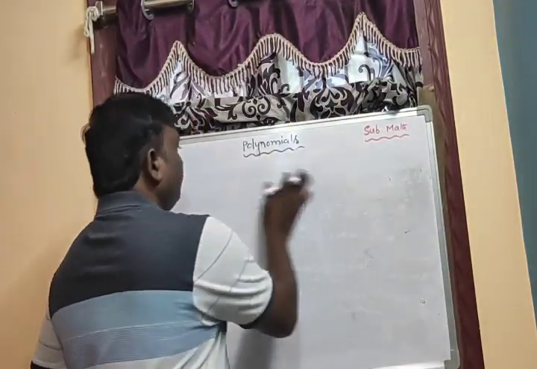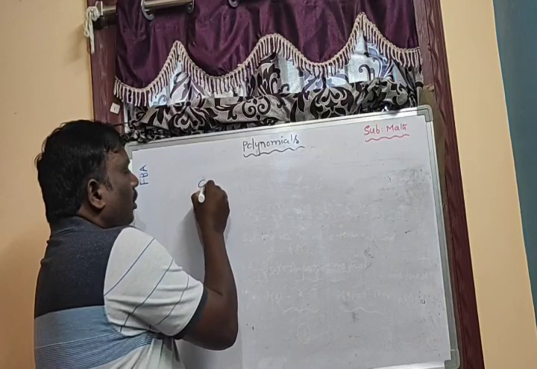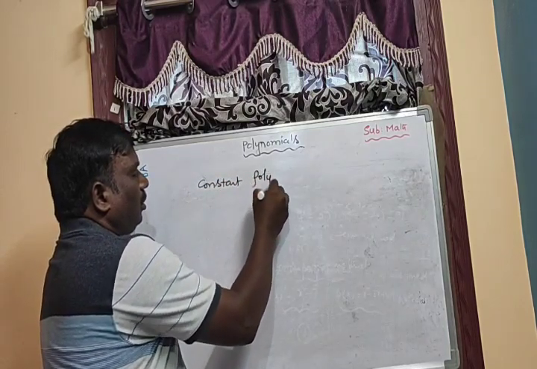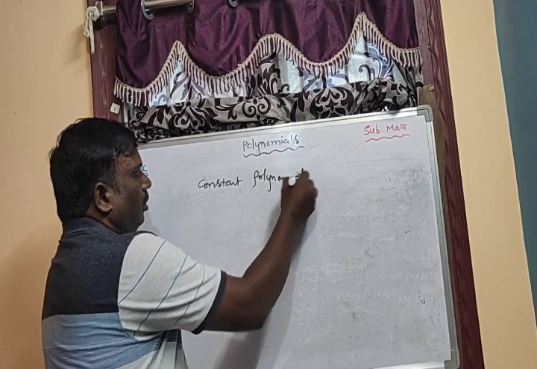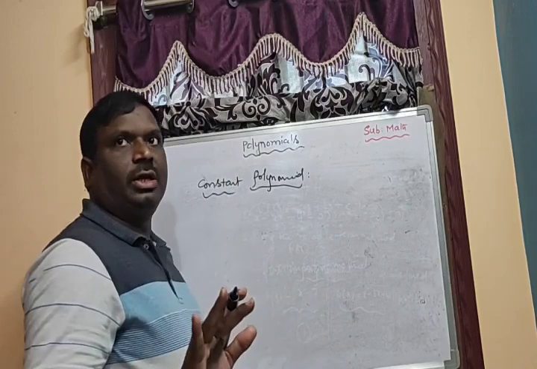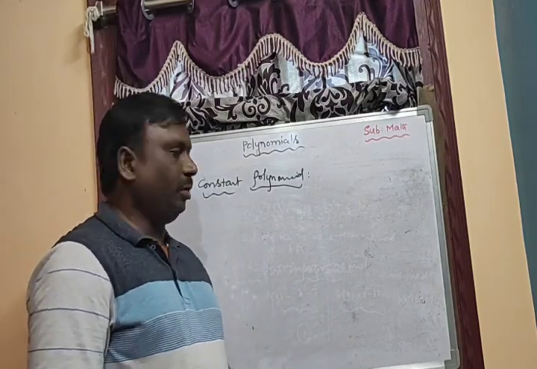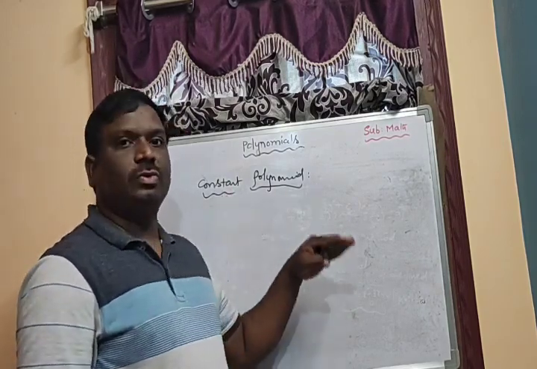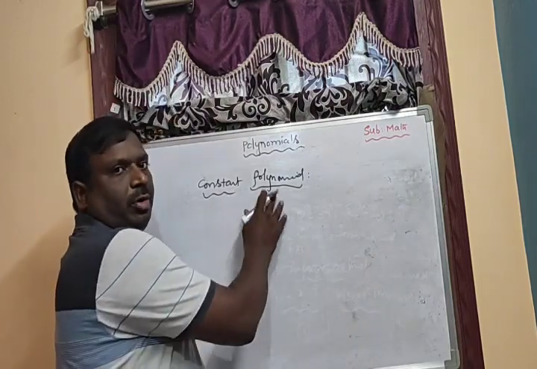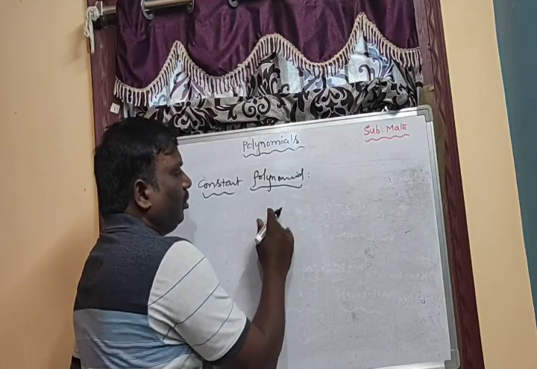Now we'll go for the constant polynomial. A polynomial which contains only a constant. There is no variable in that polynomial, that's why it is called a constant polynomial.